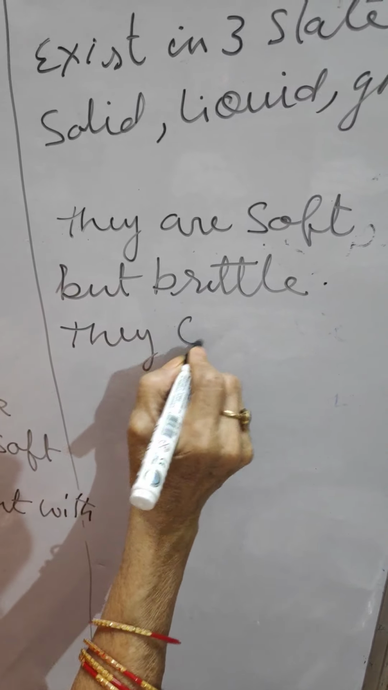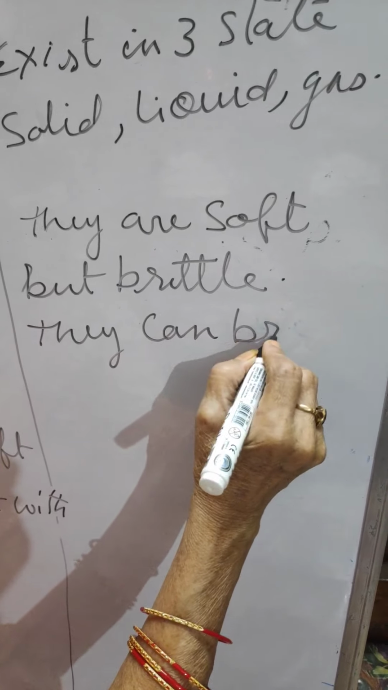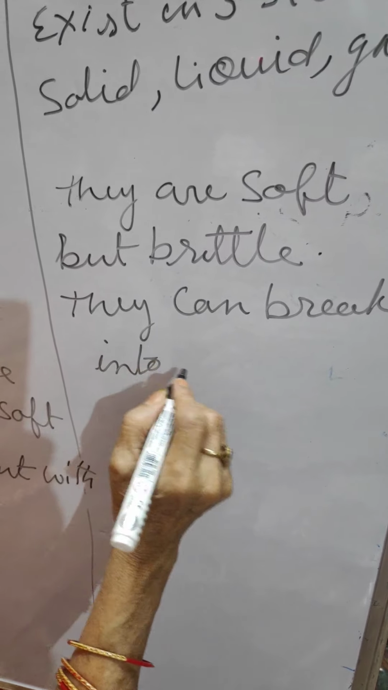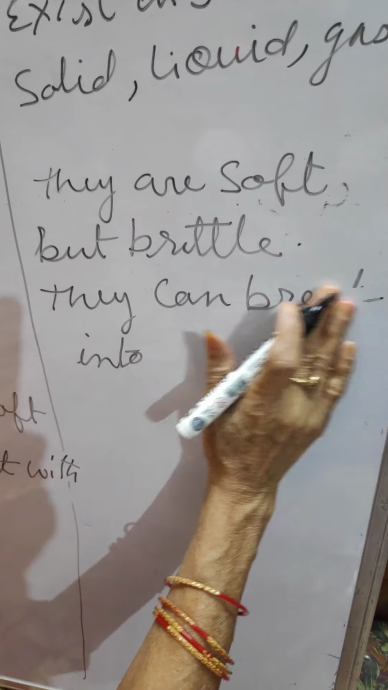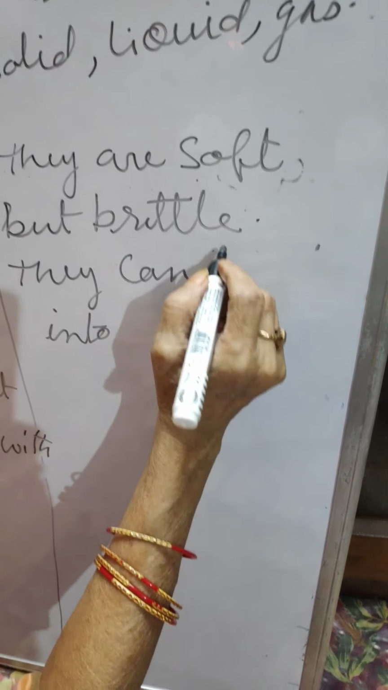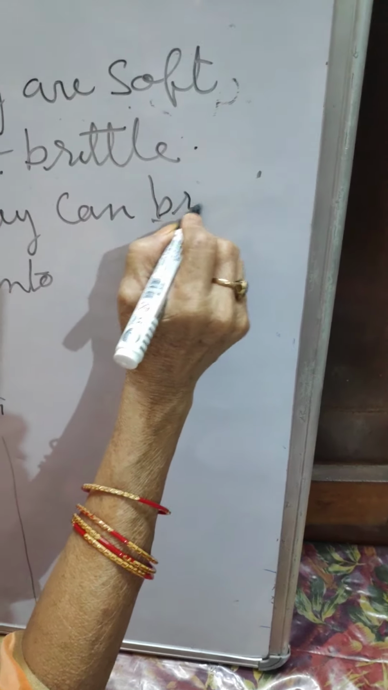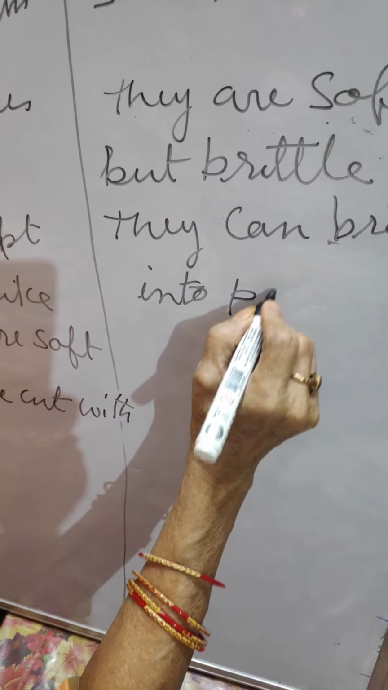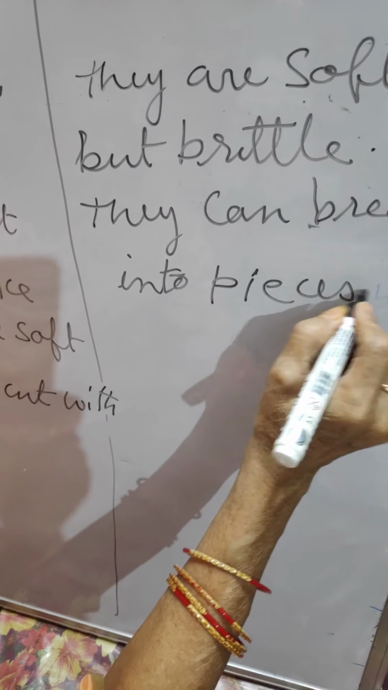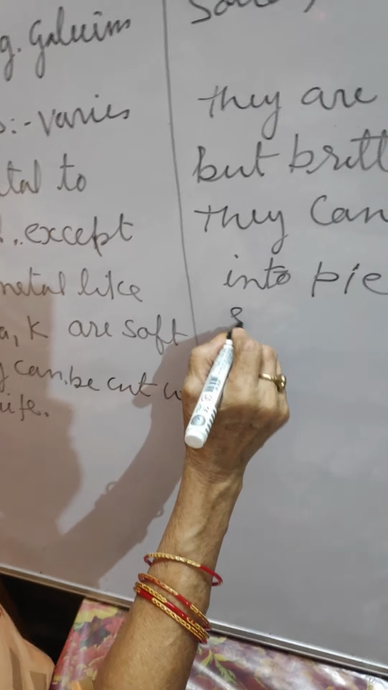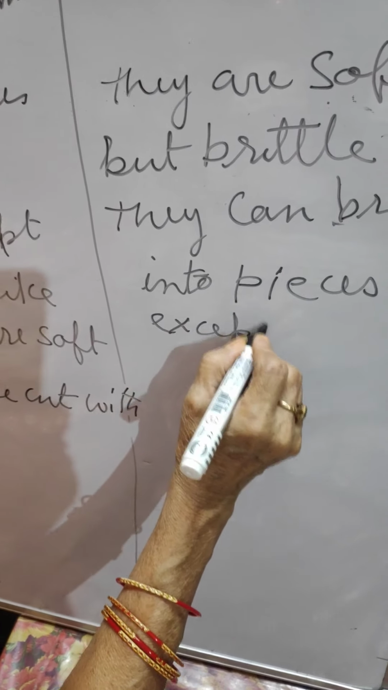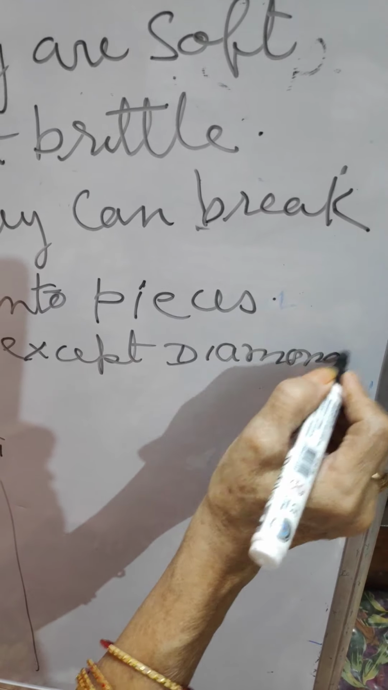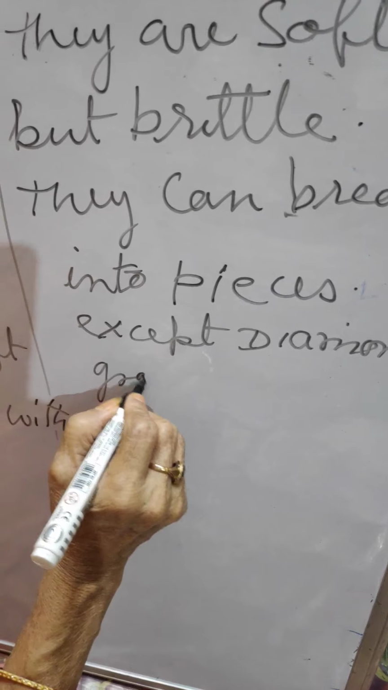They can break into pieces, except diamond and graphite.